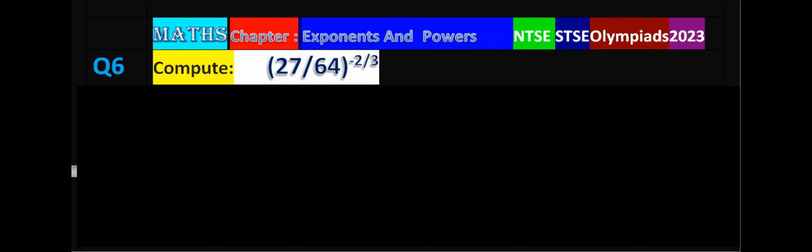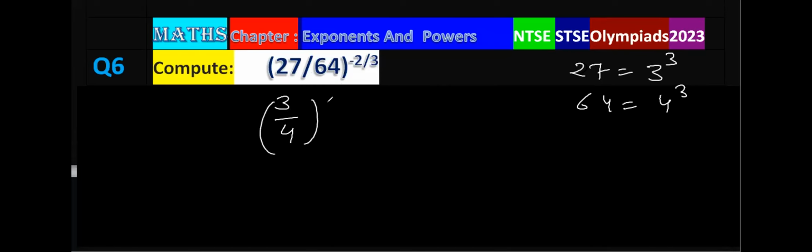See here what we do: 27 is 3 power 3 and 64 is 4 power 3. 4 into 4 into 4, that is 64. So 27 upon 64 can be written as (3 upon 4) whole power 3. And now that is minus 2 upon 3 as it is.